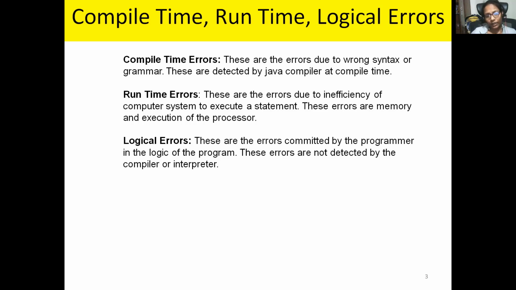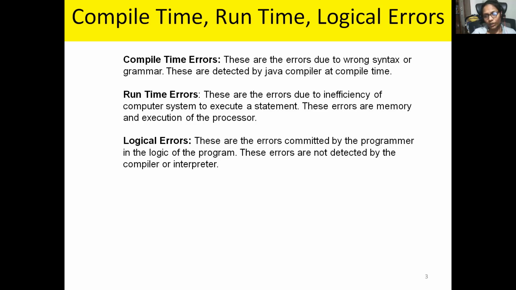And the third one, logical errors. Logical errors are made by the user. For example, if the program asks us to calculate multiplication, the formula will be a into b. But if instead I write a plus b, I'll get addition, not multiplication. That is a logical mistake, right?